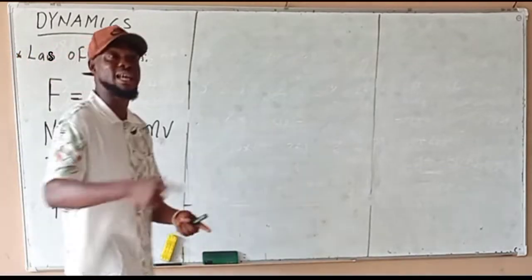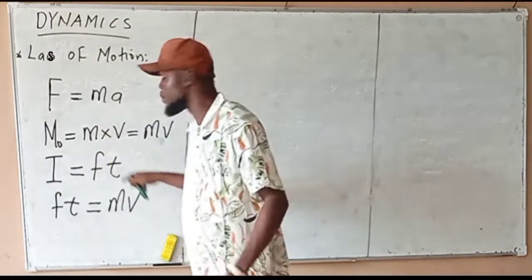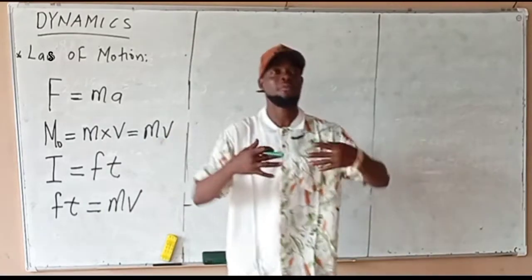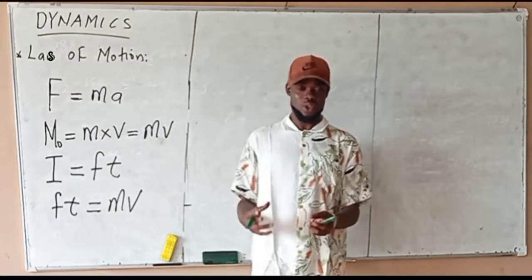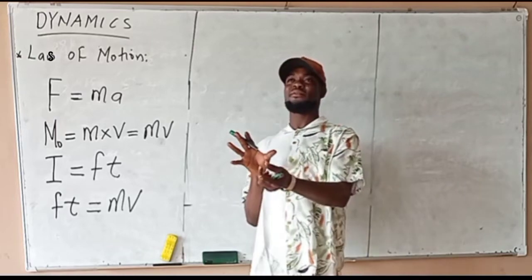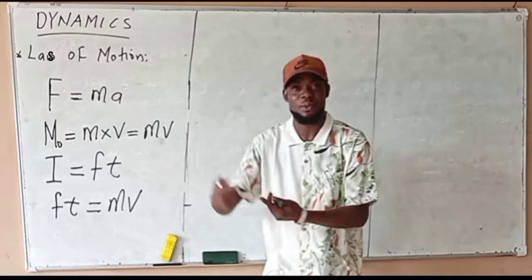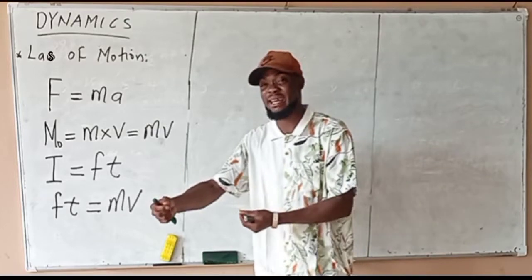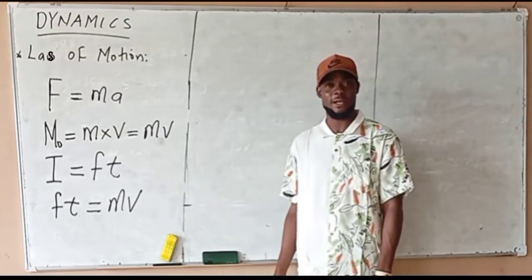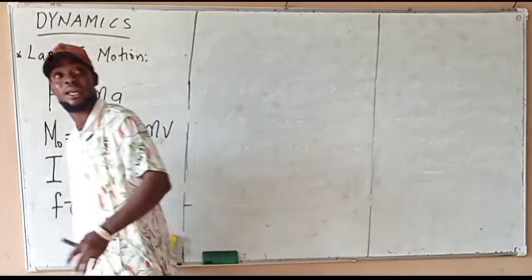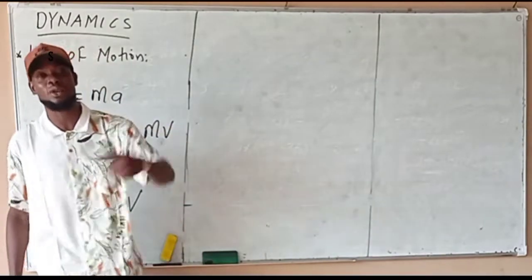When something is moving with a force, we call it impulse. Let's say you tie a car engine and there's a force moving that car engine, we call it an impulse. But when you now remove the force, there's no force again, and the body is still moving with respect to the mass of that body.